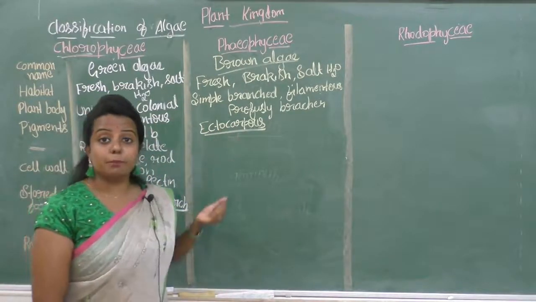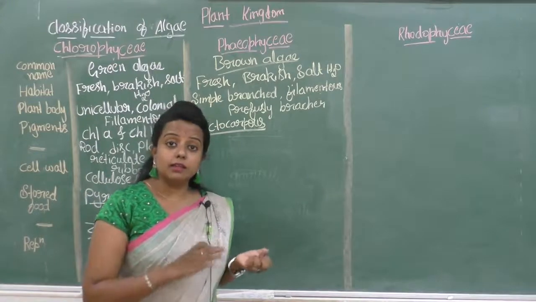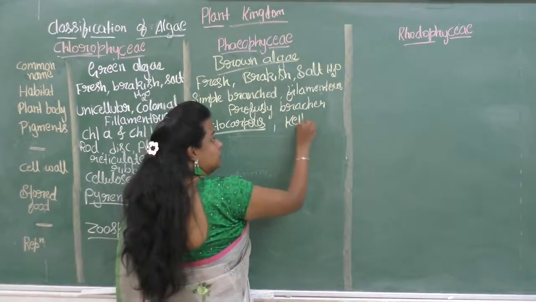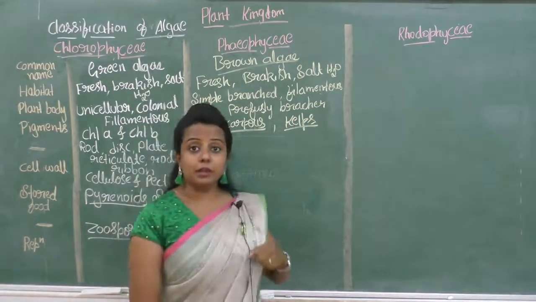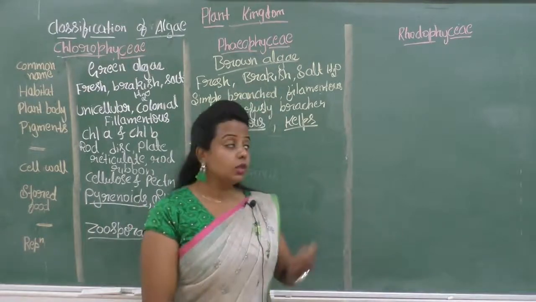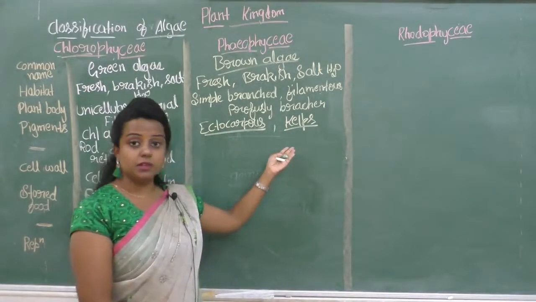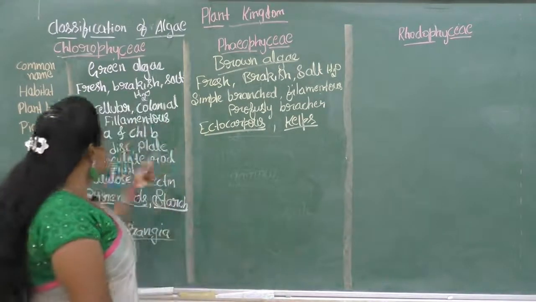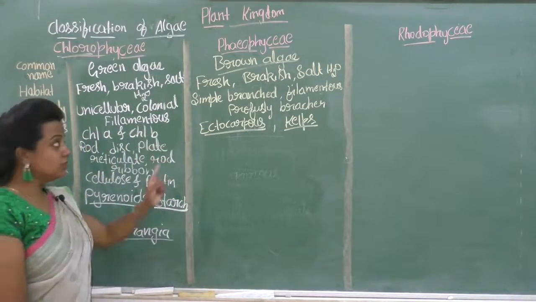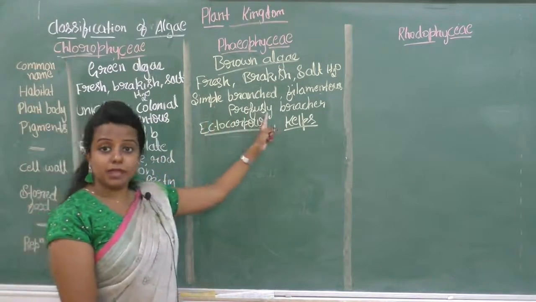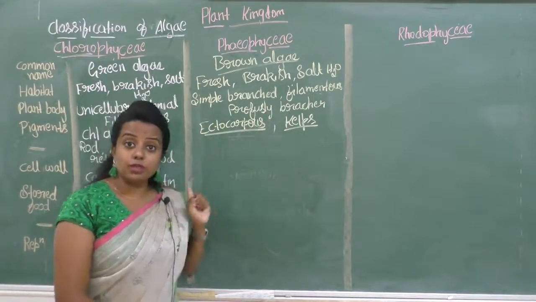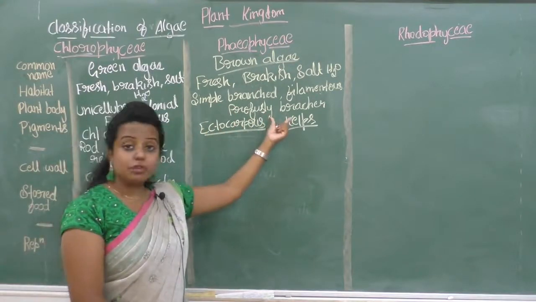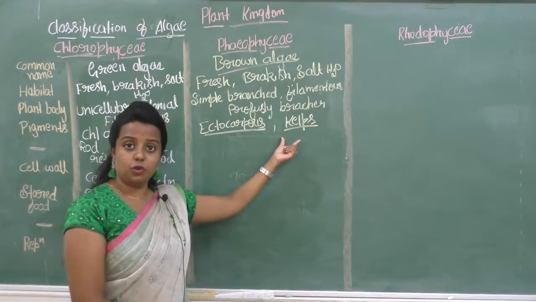Next is profusely branched. Profusely branched means they contain a large number of branches. For example, the kelps, which will grow up to 100 meters. This is about the plant body. You just write: the plant body is simple branched, filamentous and profusely branched. Simple branched, for example ectocarpus. Profusely branched, that is the kelps, which will grow meters long.